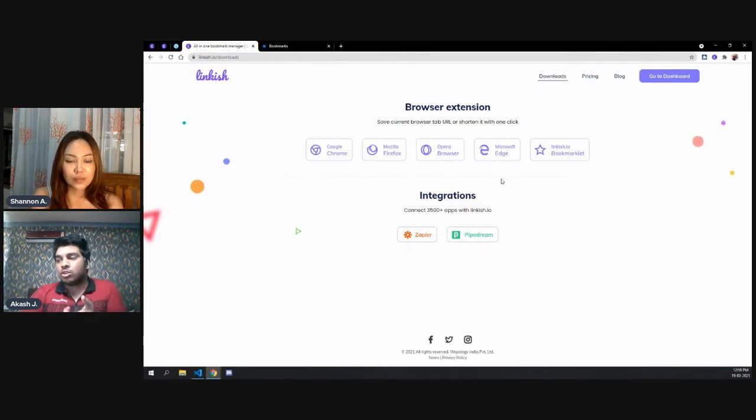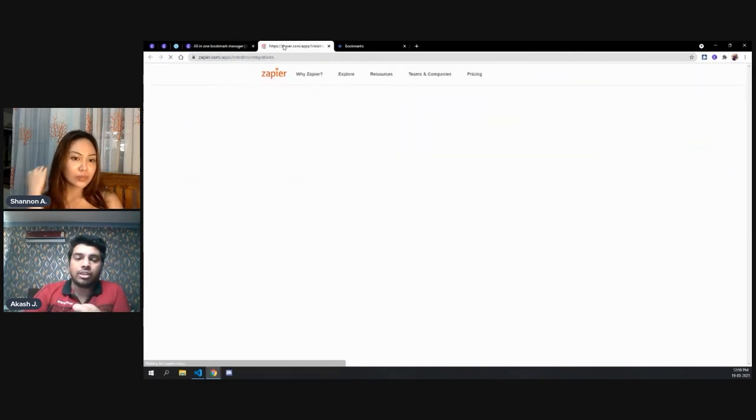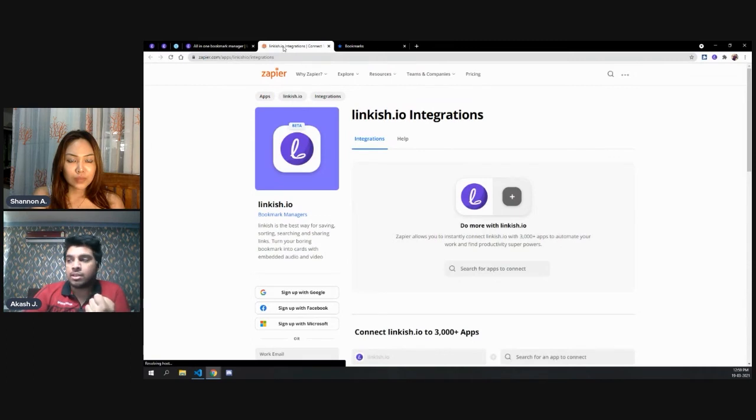Other than browser extensions, we have a Zapier integration. With the Zapier integration, you can connect Linkish with 3,000 plus apps.